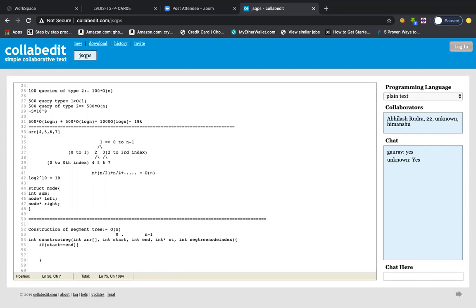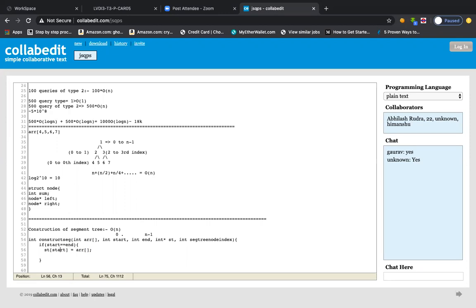If this happens, that means we reach the leaf node, isn't it? So the moment we reach the leaf node, what do we need to do? We need to assign the array values to be the segment tree leaf node values, right? So this st, which represents the segment tree, will be an integer pointer. It means it is a kind of array, and we'll be taking the actual array value. And we can take either start or end because both are equal, right?